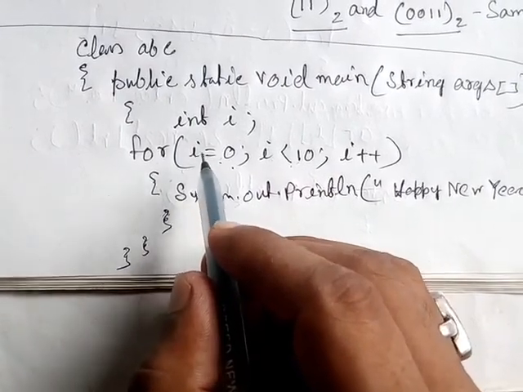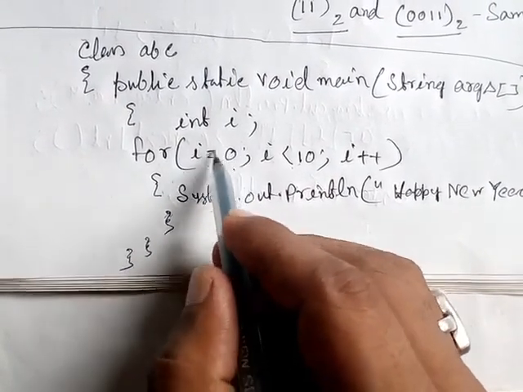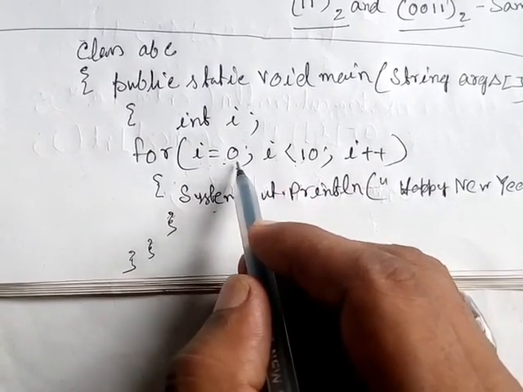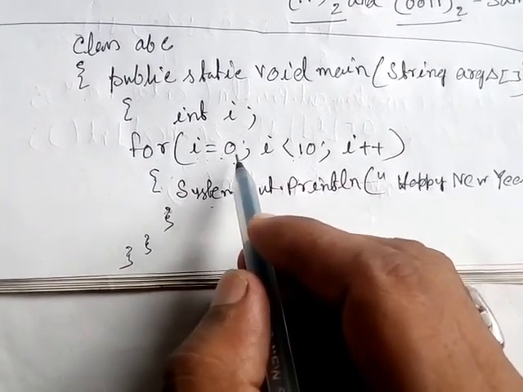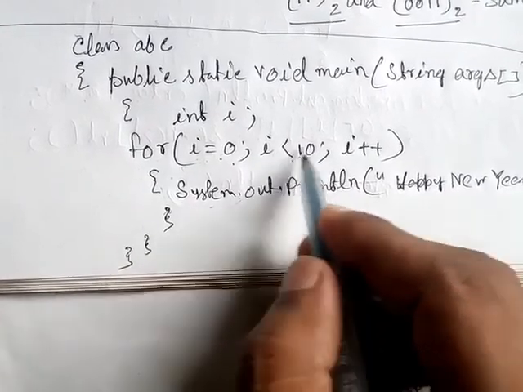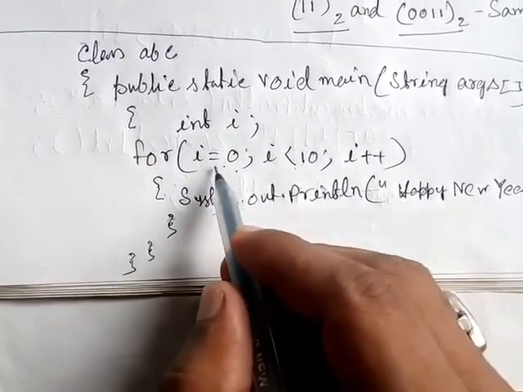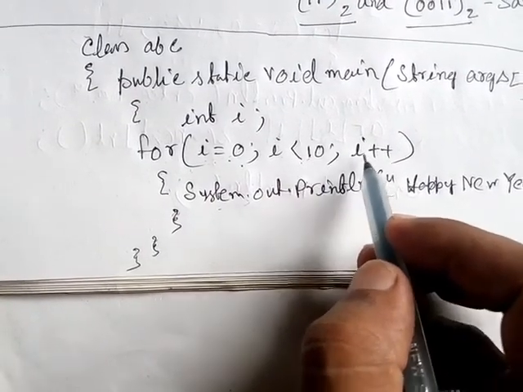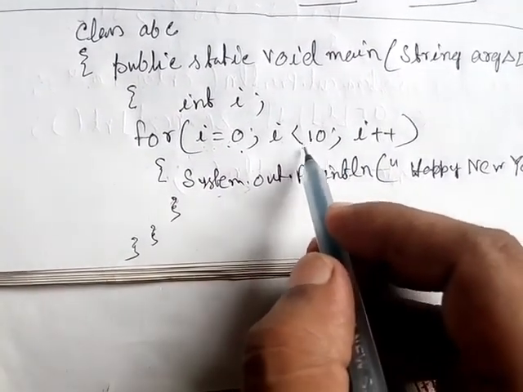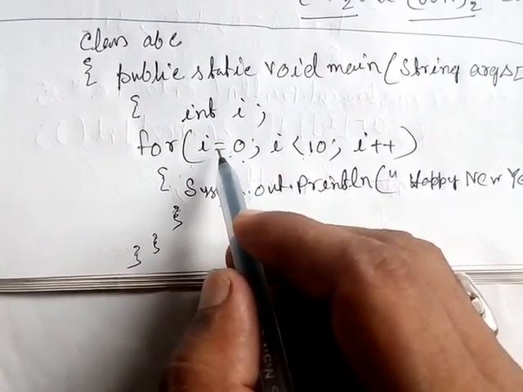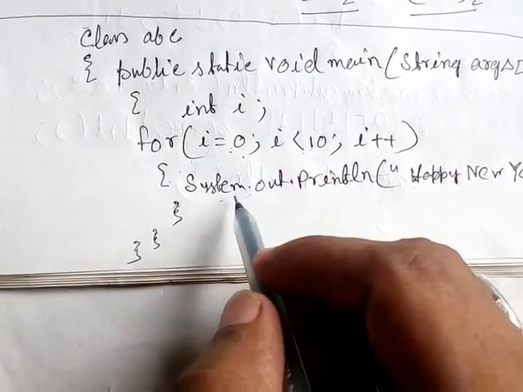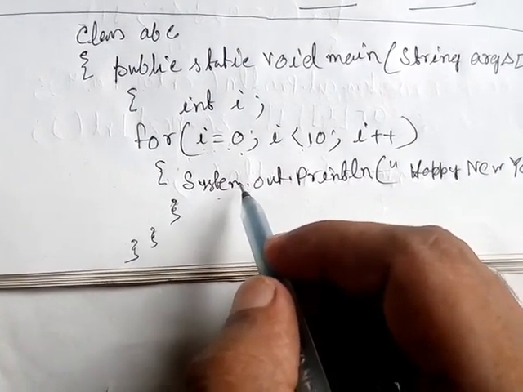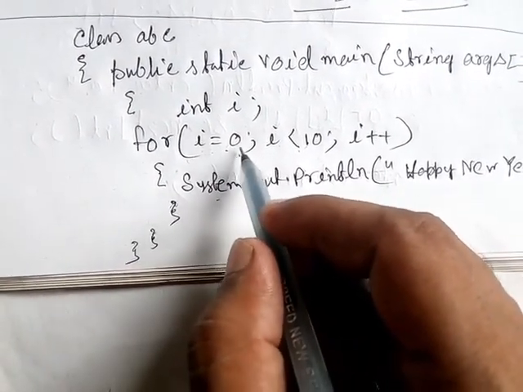So what is the syntax of the for loop? First is initialization, that means the value initialization, I equal to 0. Students, you can write I equal to 1 also, no problem. Anyway you have to execute 10 times. So you can write I equal to 10, I less than equal to 20, I plus plus, no problem. But the problem would arise when I use the value of the variable for some reason, and in that case it could create a problem. So it is better to always start from either 0 or 1.